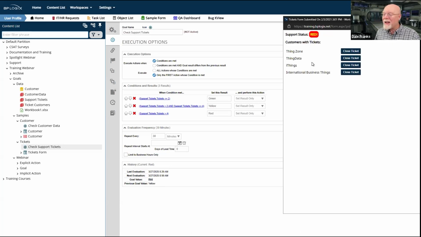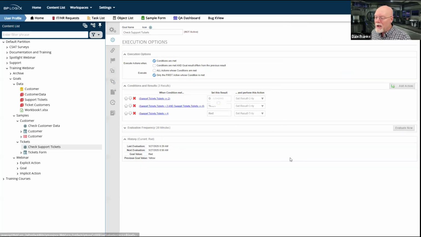So the fact that I have now changed all of this, and we can close this ticket here and we can refresh the form. Now I'm down to 3 tickets. This is definitely yellow status, but it still says red. And it is going to continue to say red until this timer expires, or until I come over here and I click Evaluate Now. My goal value has now changed to yellow.